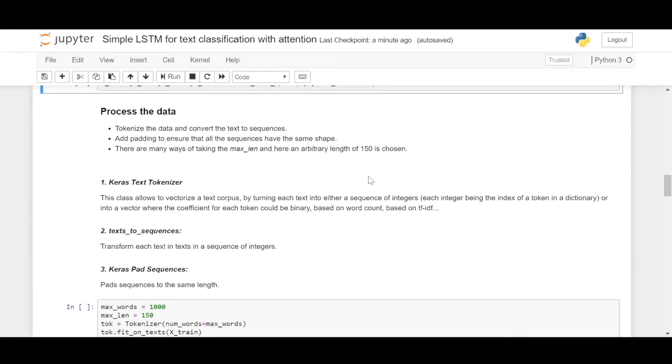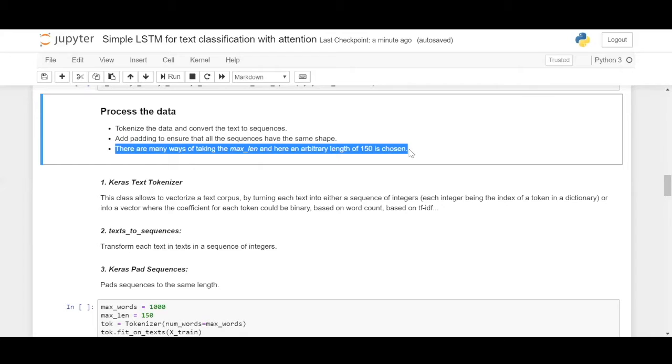One thing that is common in text data problems is that the size of the sentence which you're passing in as input varies. So all the sentences are not the same shape. You add padding to ensure all of them are in the same uniform shape so that the size of the data does not vary. And here, this is the maximum length. It means the maximum size of a text data sample. Here we have set a length of 150. It is up to you to determine how much it can be. If you're passing news articles or paragraphs of text, you might have to set a max length of, let's say, 1,000. So this one is entirely up to you.